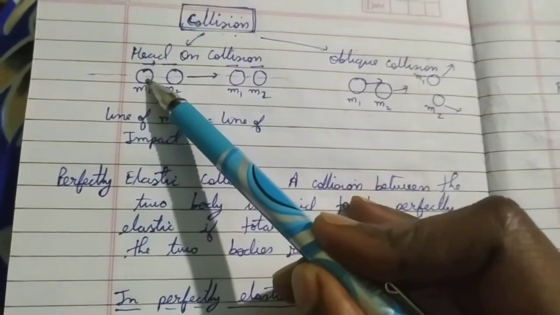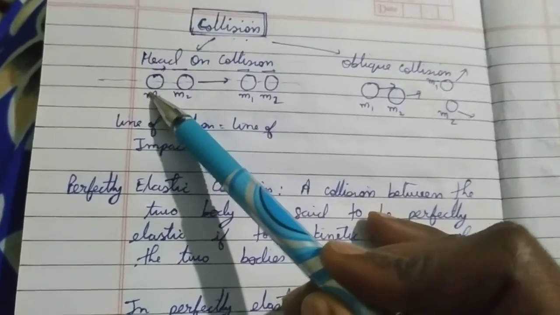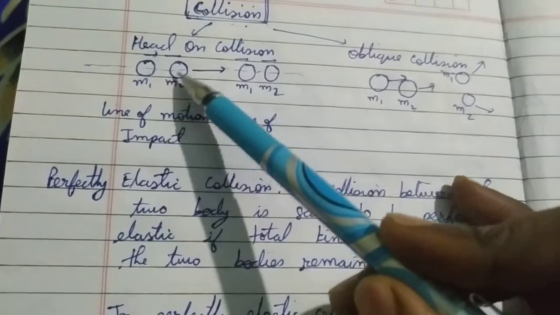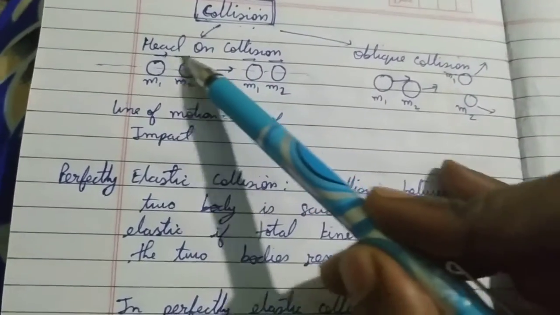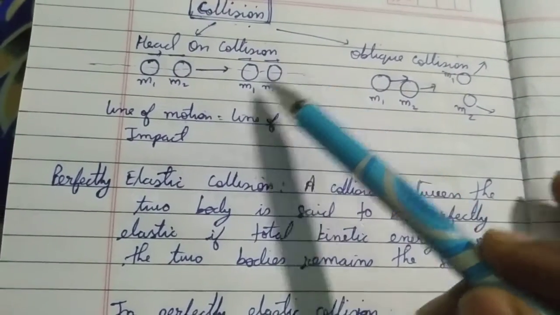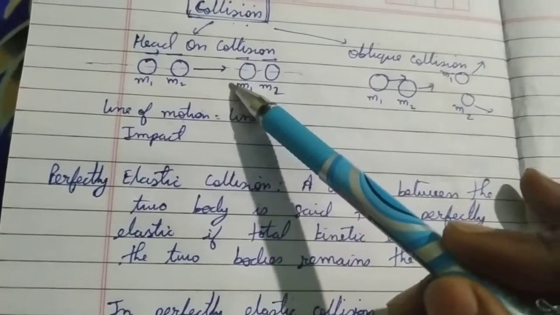So for example, this object has some kinetic energy, and this also has some kinetic energy. If we add up the kinetic energy of these two masses, then it will come out that after the collision the kinetic energy will also be the same.